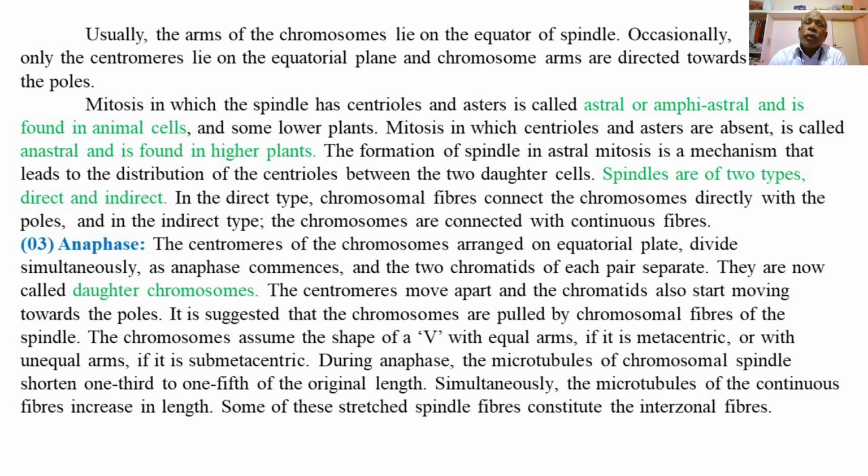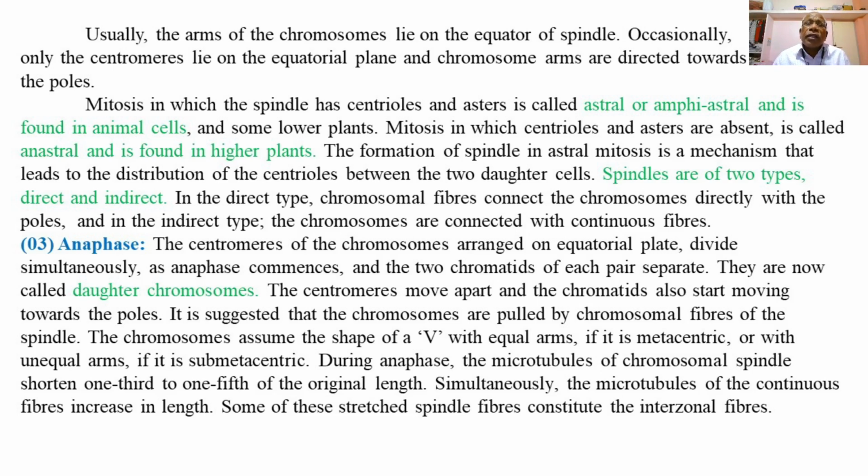There is an important role played by the spindle fibers and the centrioles for the separation of the chromosome complements during mitosis. The formation of spindle in astral mitosis,